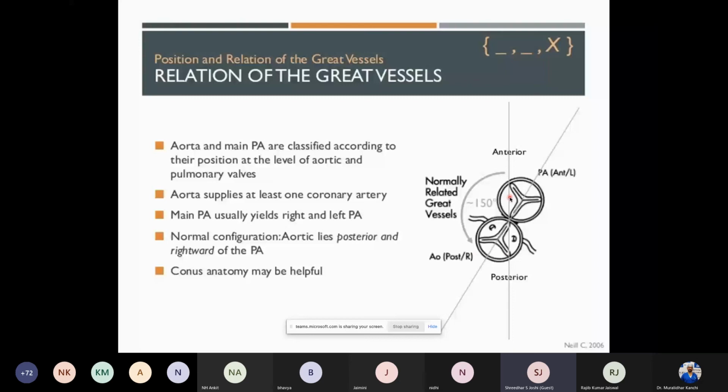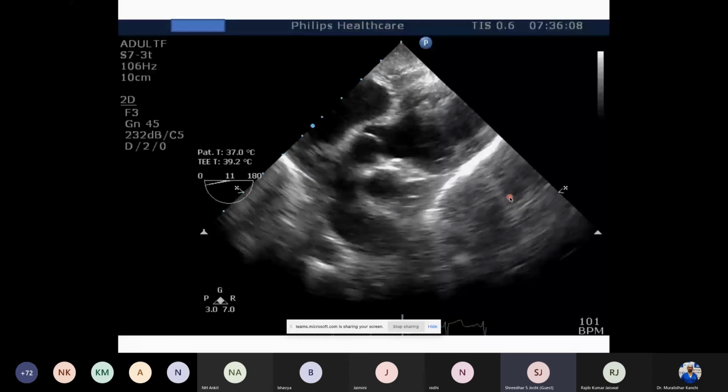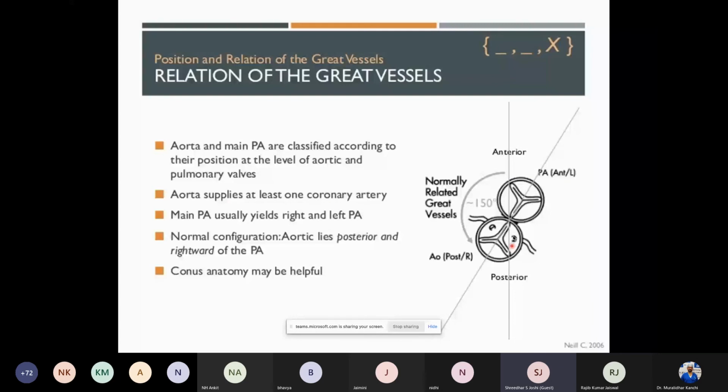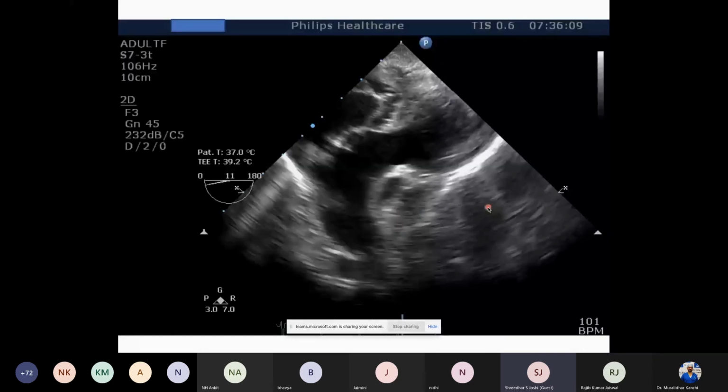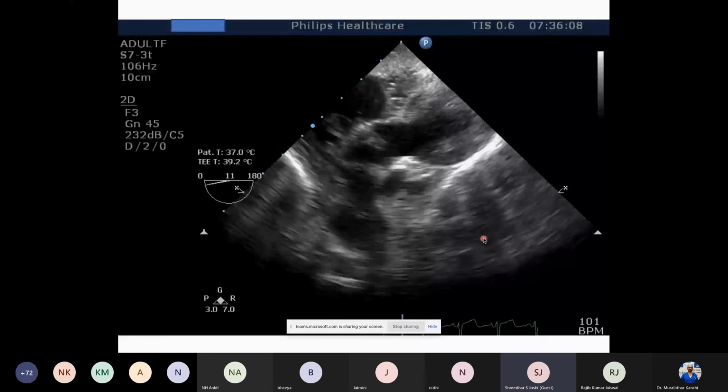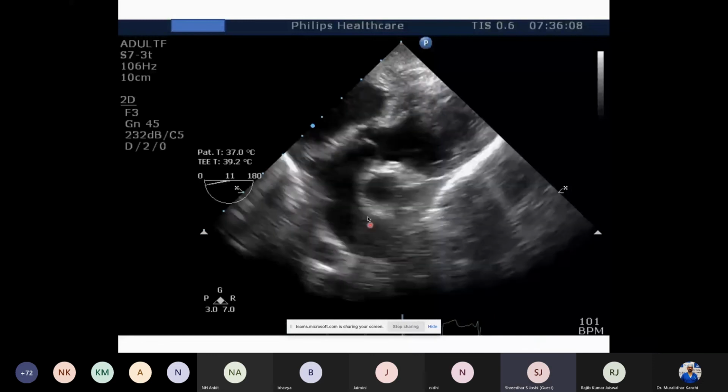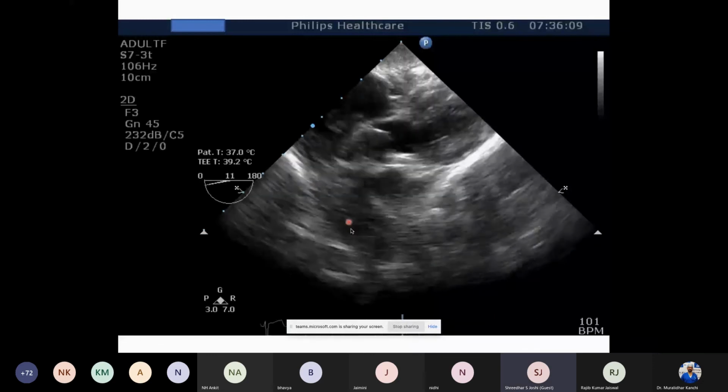Now, I have said that it is so important that these two relations be maintained. How do we define what is a pulmonary artery and what is an aorta in a given congenital heart lesion? One of the ways, there are many ways, and of course there can be exceptions to the rules, is that the aorta takes a curve, an arch that it normally has, whereas the pulmonary artery doesn't have this arch and goes and divides into right and left.